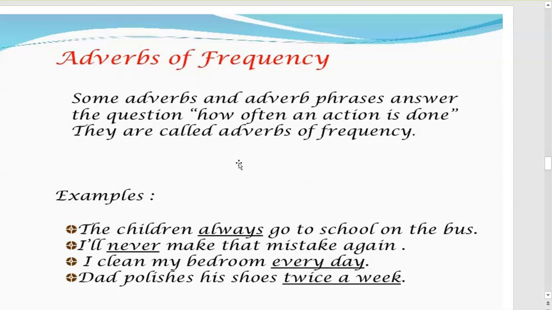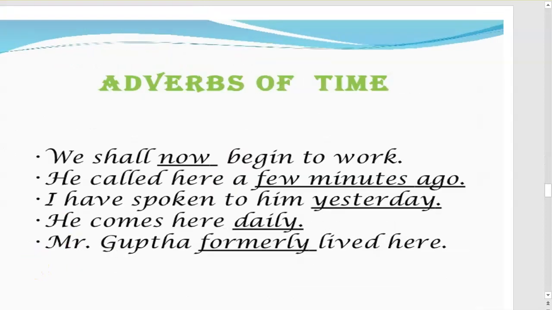Always. I will never make the mistake again. How often am I going to make the mistake? Never. I clean my bedroom every day. How often do you clean your bedroom? Every day. Dad polishes his shoes twice a week. How often does Dad polish his shoes? Twice a week.